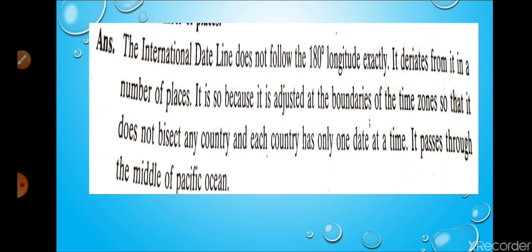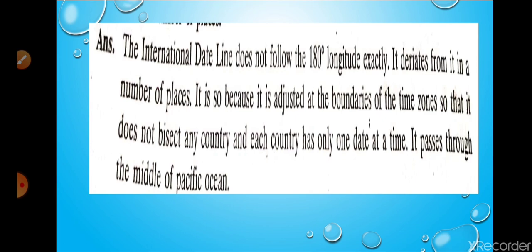It is so because it is adjusted to the boundaries of the zones so that it does not bisect a country, and each country has only one date and time while it passes through the Pacific Ocean.